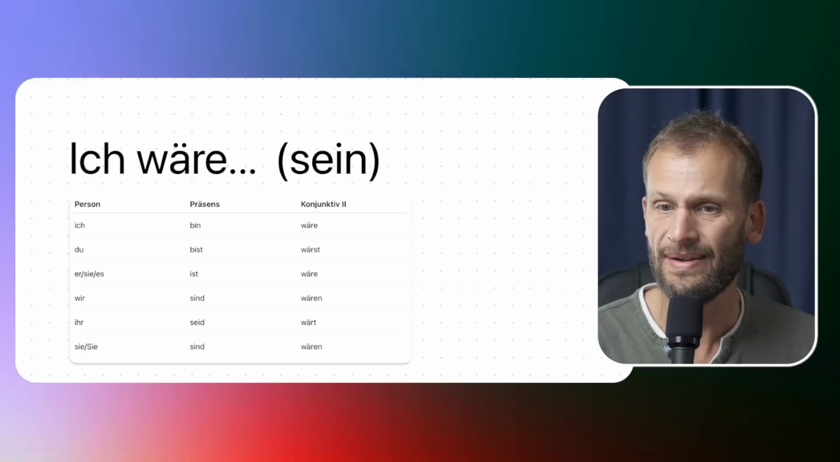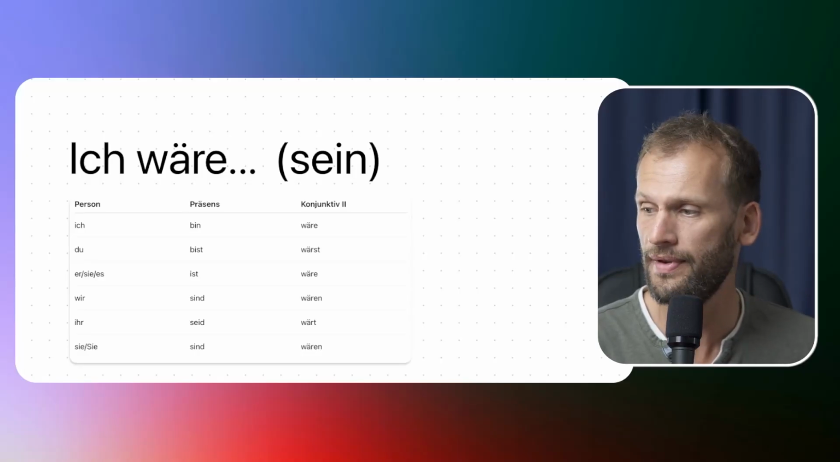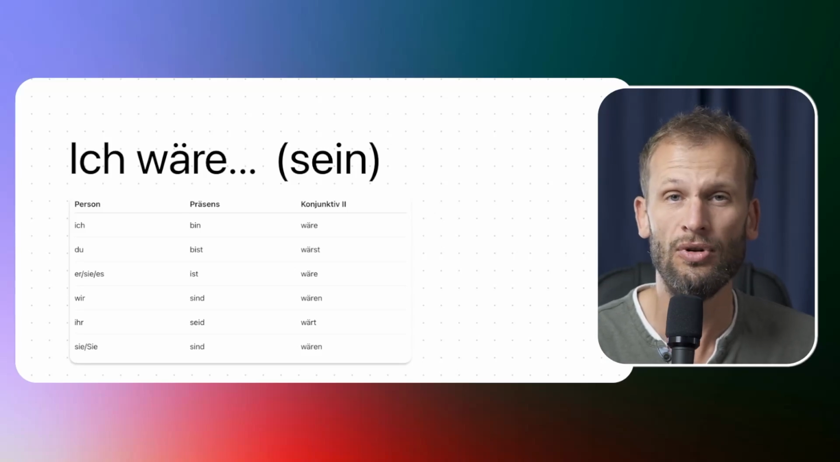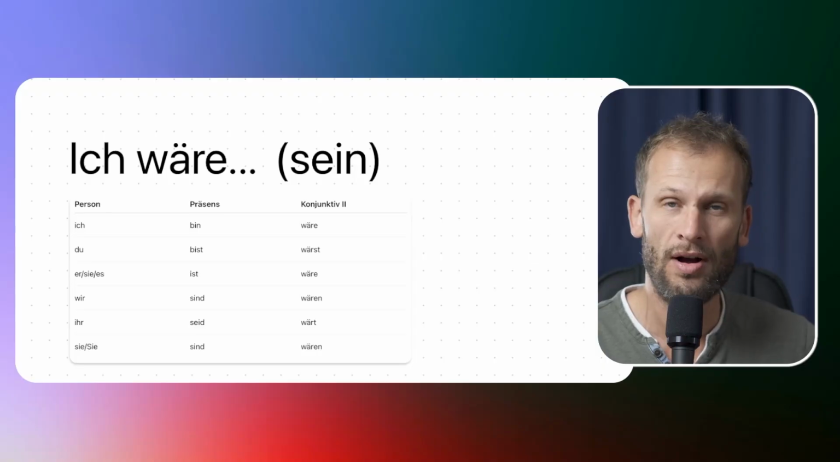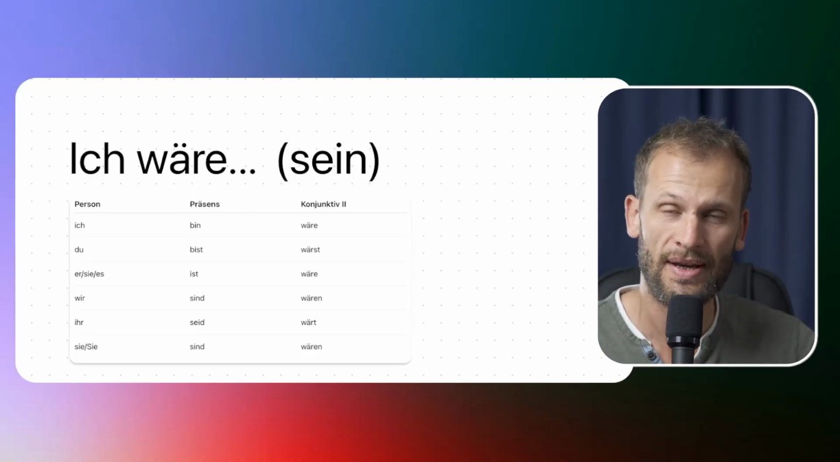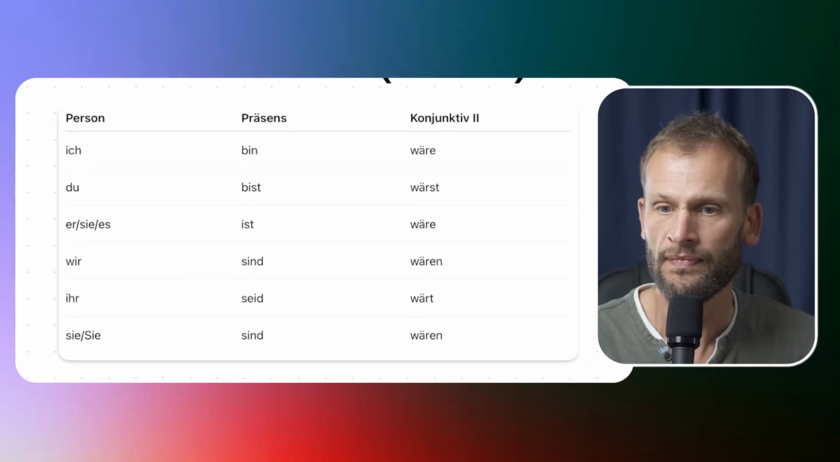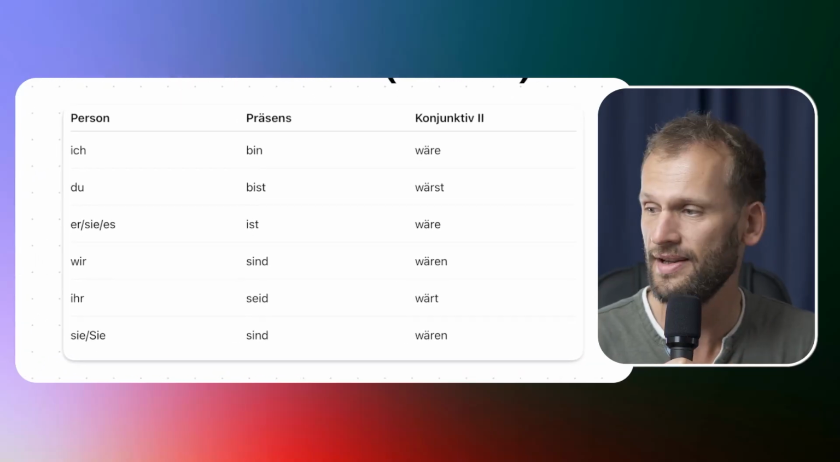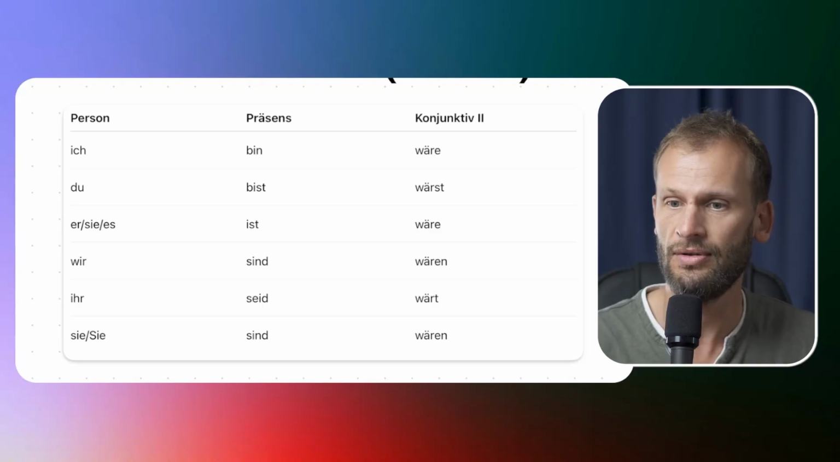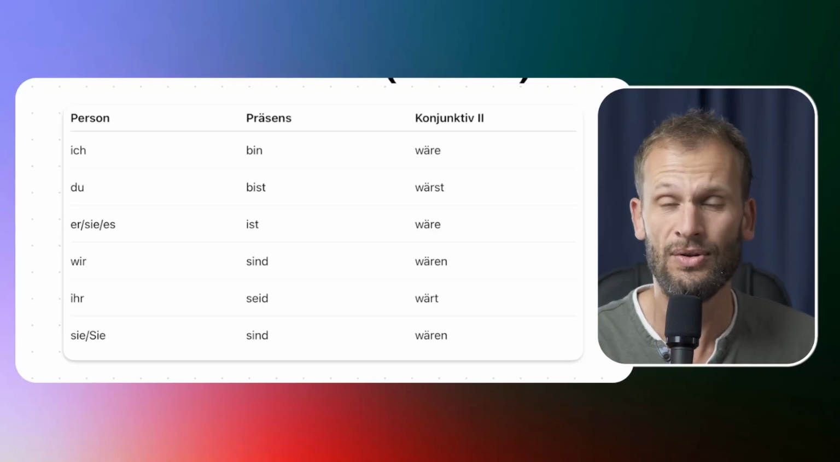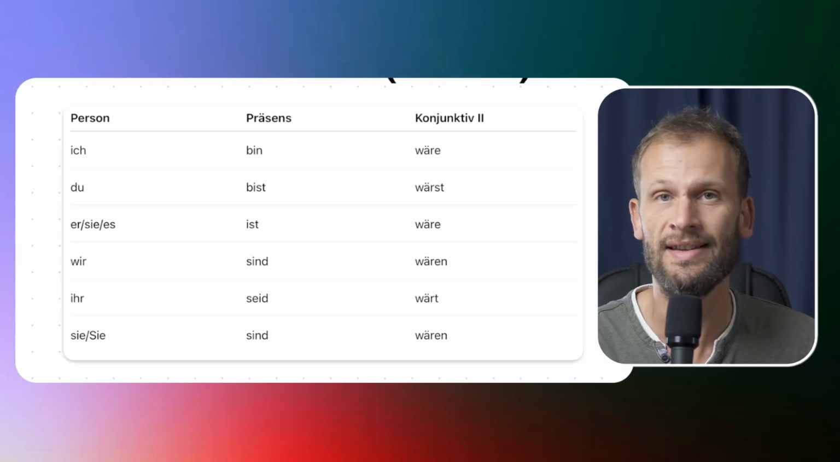So let's get started. So first of all, the form ich wäre. Now ich wäre, that's Konjunktiv 2 of the infinitive sein, to be. So ich wäre means I would be, but also I was or I were, as in if I was, if I were in these sentences. So first of all, let's take a look at the conjugation. You can pause the video if you want more details, but I will just read the Konjunktiv 2 forms on the right-hand side here. Ich wäre, du wärst, er, sie, es wäre, wir wären, ihr wärt, sie wären.